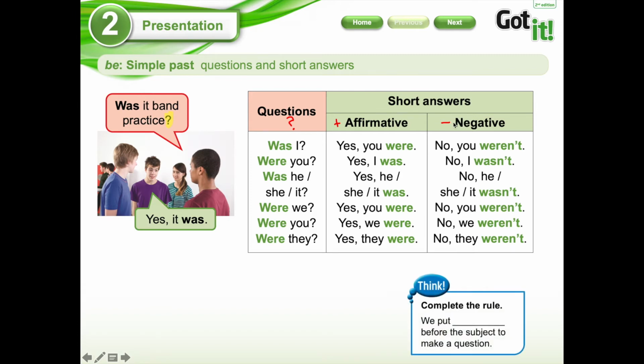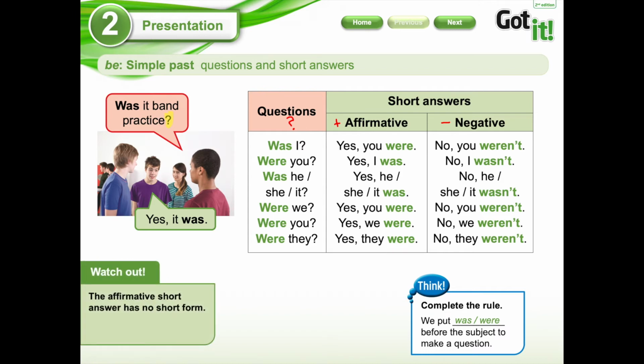So, we're going to complete the rule now. It says, we put before the subject to make a question. What are we going to use? Excellent, was or were, perfect, very good. Then it says, watch out, warning, be careful with this. The affirmative short answers have no short form. Let's see the example.